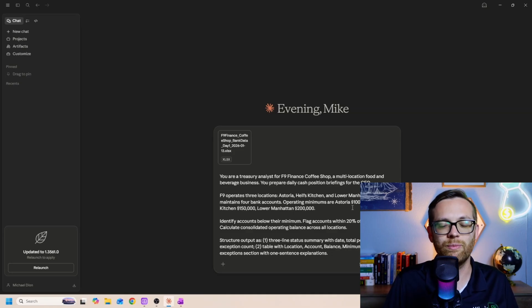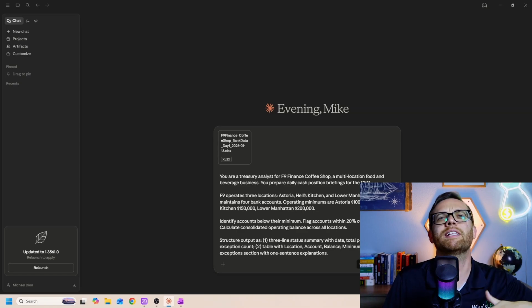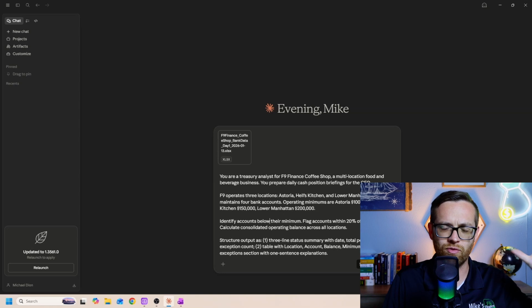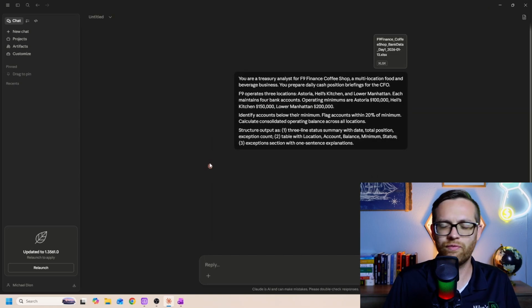So with all of that in, with our 5 parts, with our data attached, we'll go ahead and send that off. We're going to use the base Sonnet model because this isn't really in-depth analysis. It's kind of looking through a sheet and matching it to some thresholds. We'll send that away, and for the first time in this course, we'll let Claude do its magic.